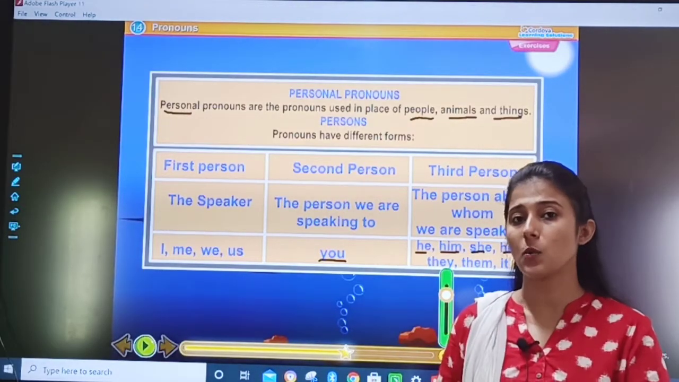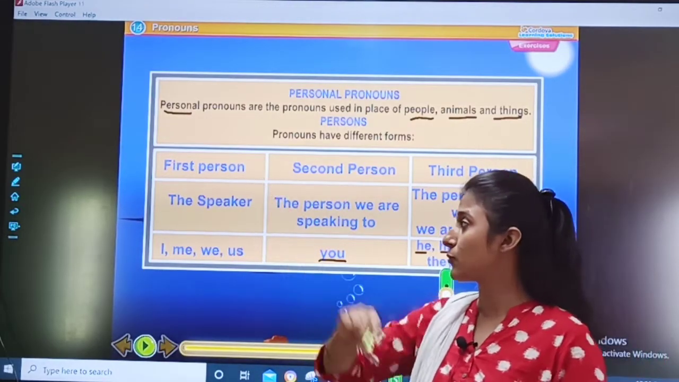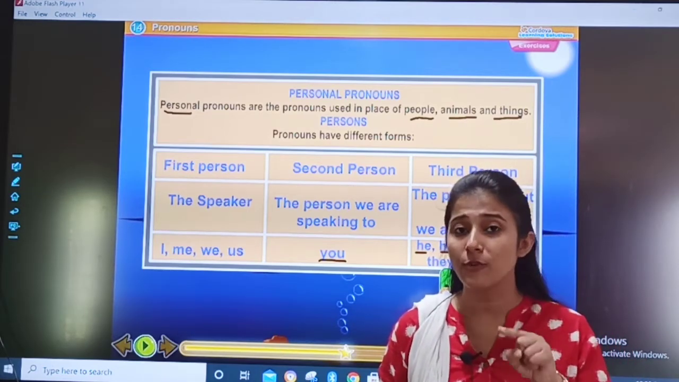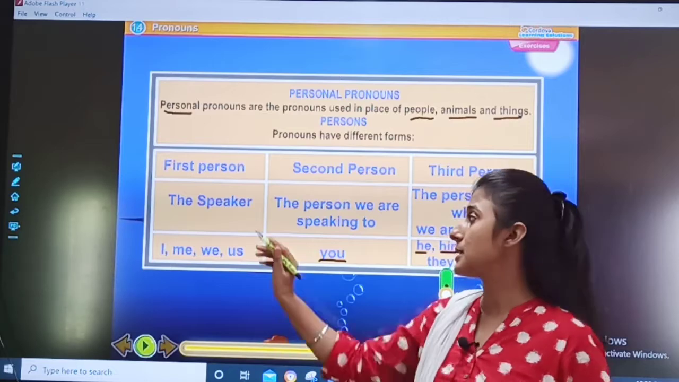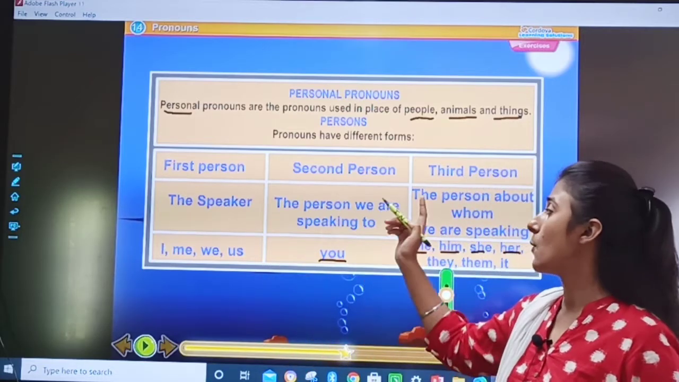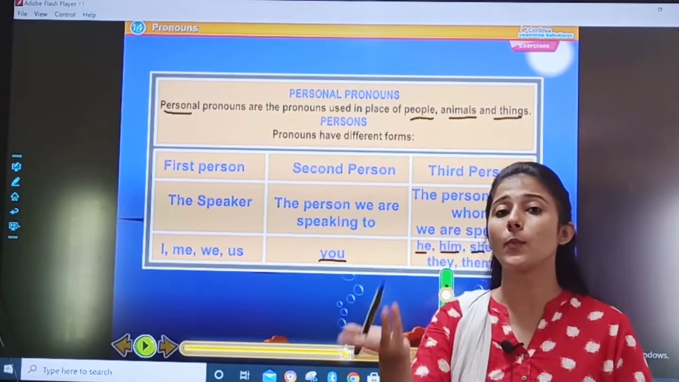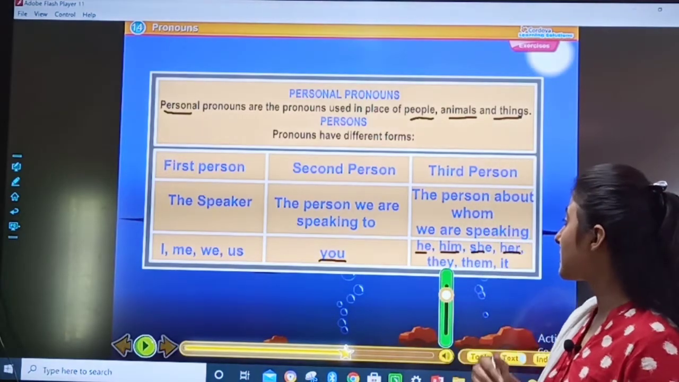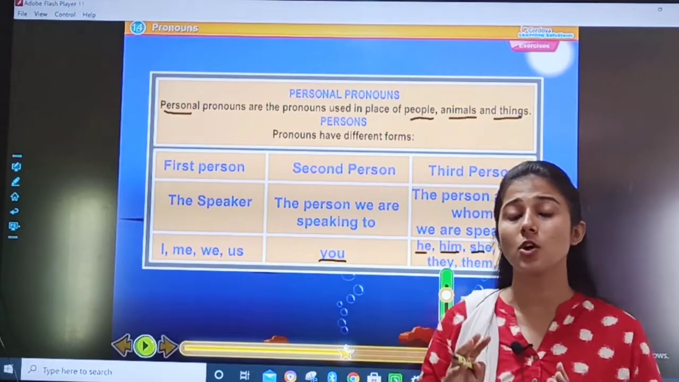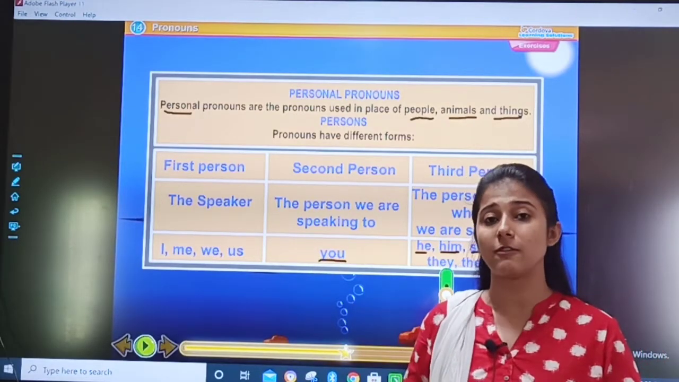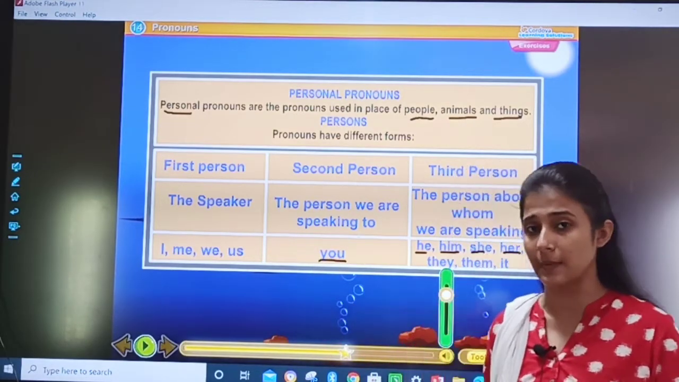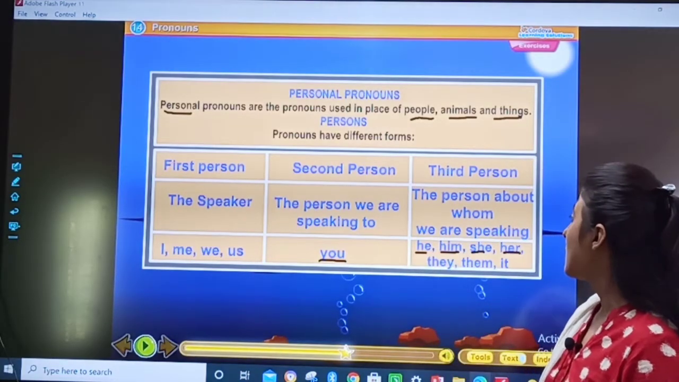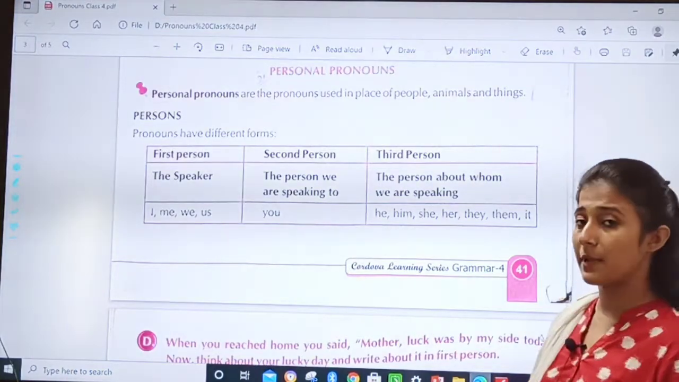So now let us revise this table. What is the first person? The speaker. When you yourself are included, that is first person. What is second person? Our opposite person, the person we are talking to. Now what is third person? When we are talking about some third party, we are talking about third person. So I hope you have understood the table.